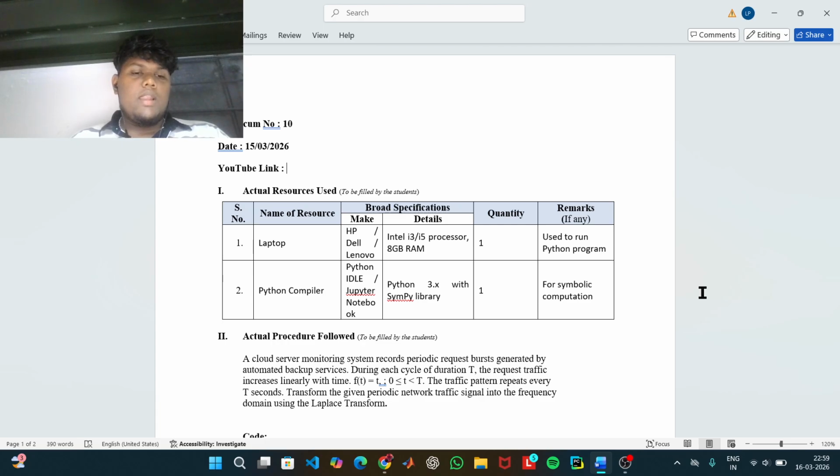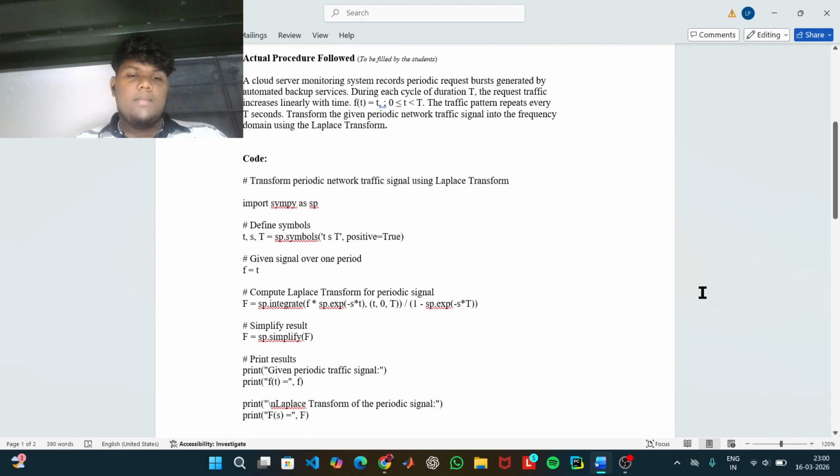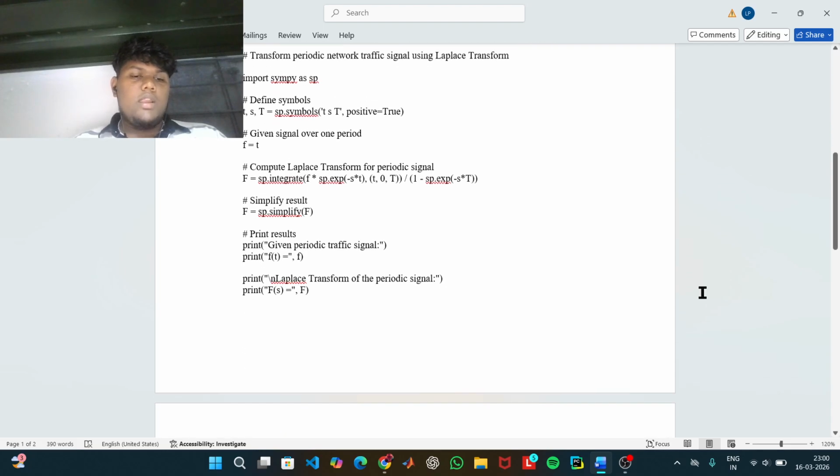To compute the Laplace transform of a periodic signal, the program uses the given formula. The program integrates the function multiplied by the exponential term from 0 to T and divides the result by 1 minus e to the power of minus sT. After calculating the transform, the simplify function is used to reduce the expression into a simpler mathematical form.